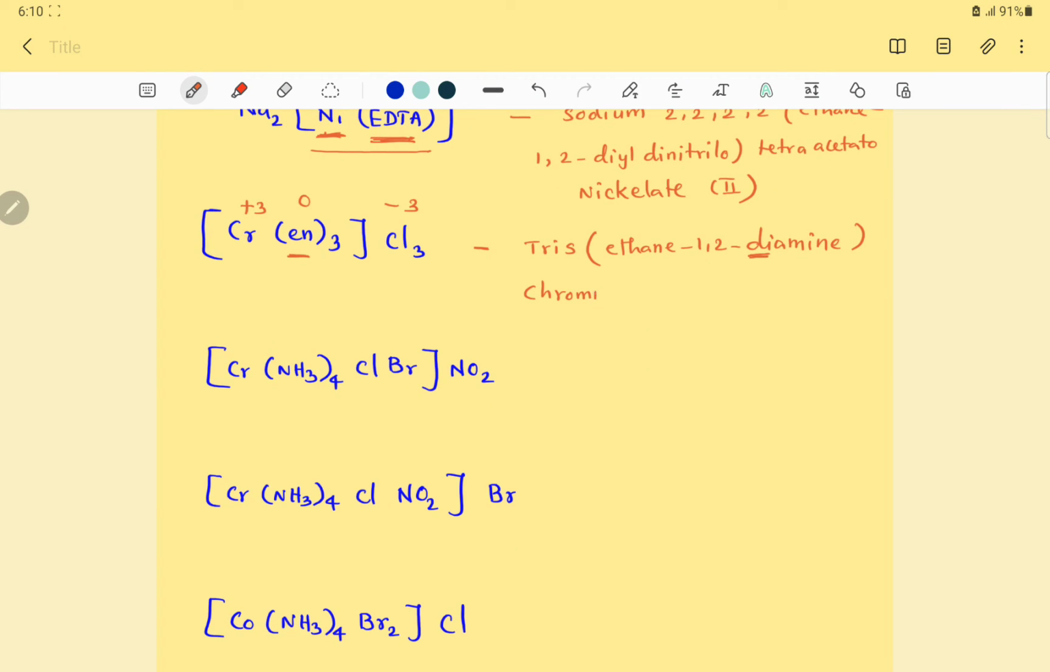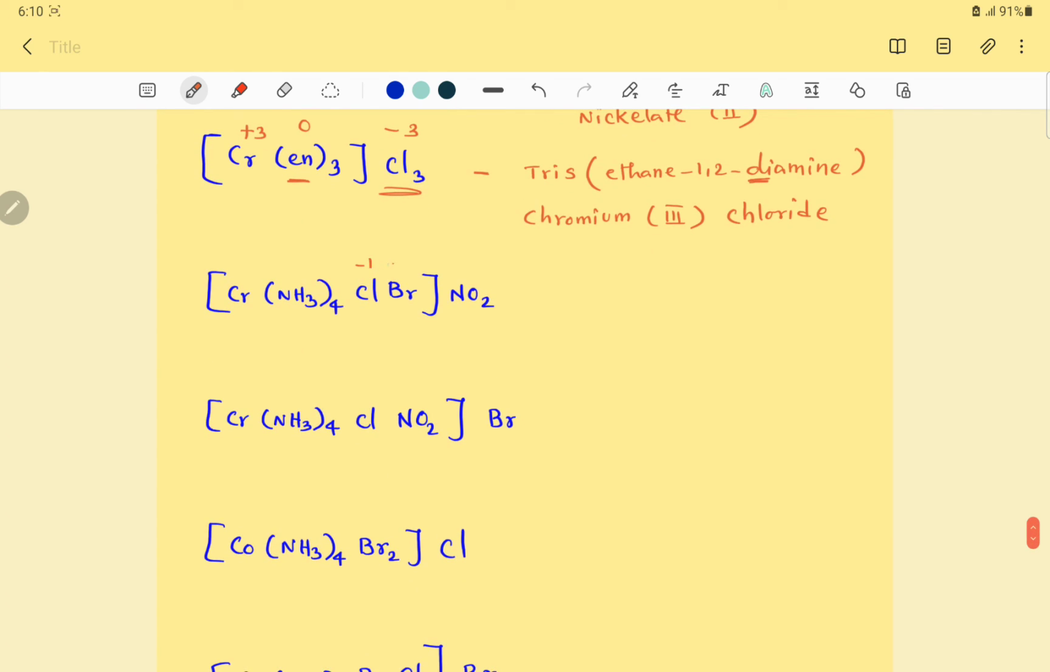The central metal ion is chromium. Oxidation state is 3, chromium(III). Outside, the anion is Cl3, isn't it, which is called chloride. Right, next complex: Cl minus 1, Br minus 1, NO2 minus 1, ammine 0, total negative charge minus 3, chromium plus 3. So there are 3 different ligands, isn't it? Ammine, chlorido, bromido. Alphabetical order, ammine first, followed by bromido second, then chlorido after that, isn't it?